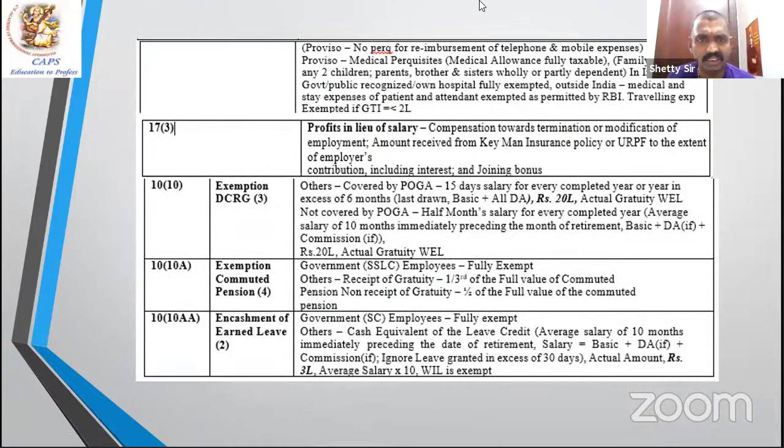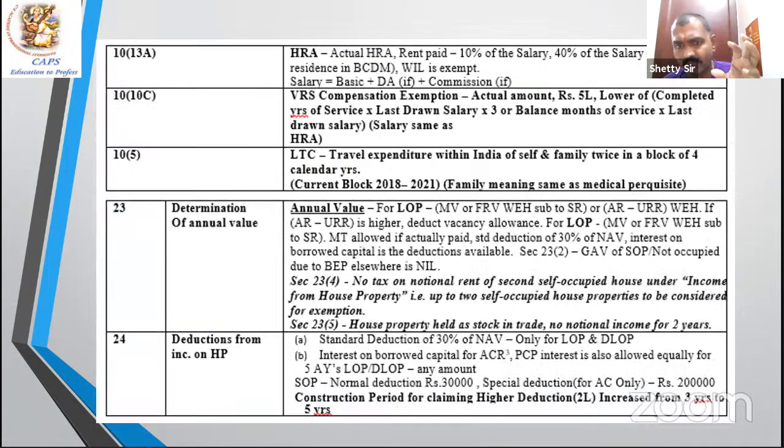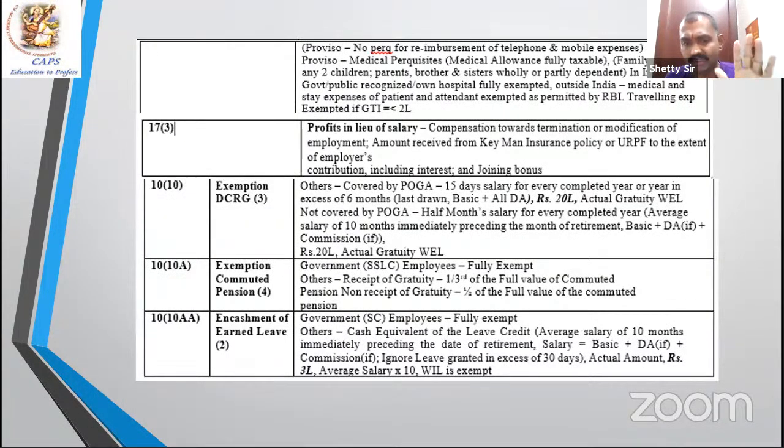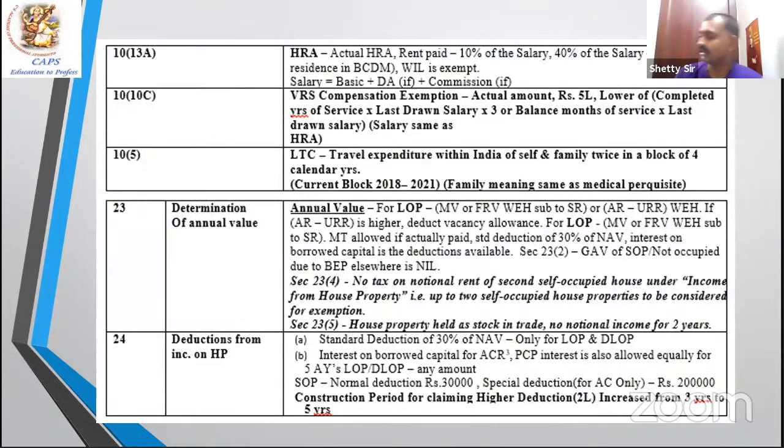Next, 17 subsection 3, profits in lieu of salary, compensation, etc. received for termination. Then 3 important exemptions, 10(10), 10(10A) and 10(10AA). Gratuity, commutation of pension and EL received by a government employee is fully exempt at the time of retirement or after retirement, whereas if it is received by a non-government employee, there is gratuity covered by POGA and non-covered by POGA. So 15 days and half month, with the 20 lakh limit. Commuted pension, if you also receive gratuity, 1/3 of the full value; point to be noted, don't take half of the full value. Encashment of earned leave, whatever the earned leave into average salary, and maximum limit of 3 lakh rupees, and extra point is average salary into 10 times.